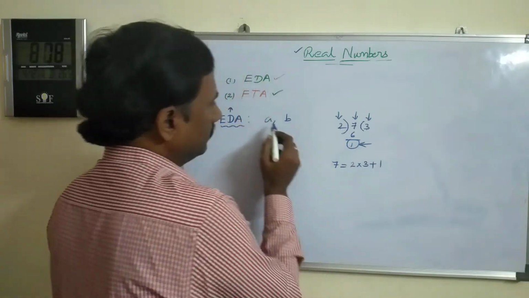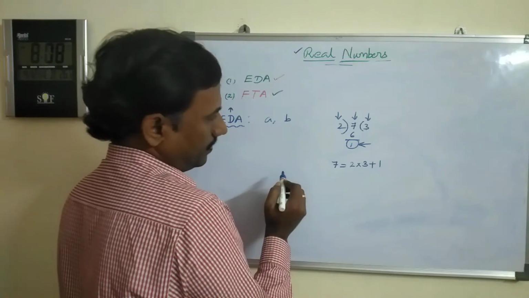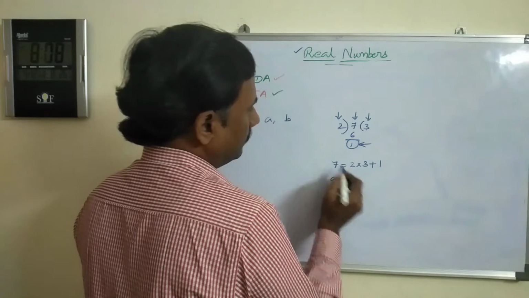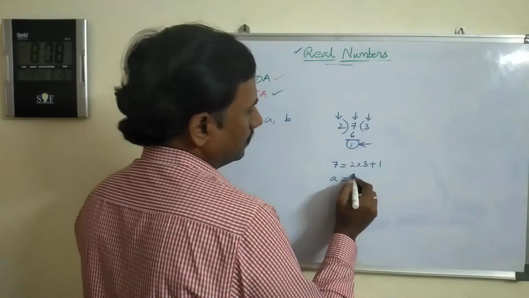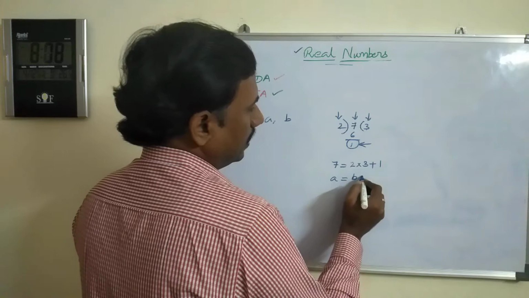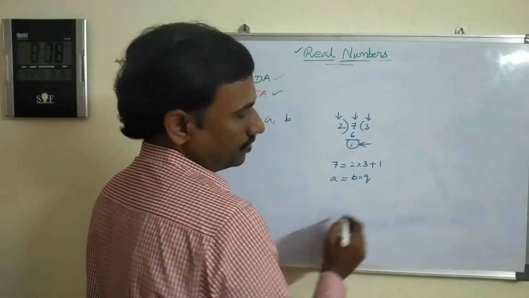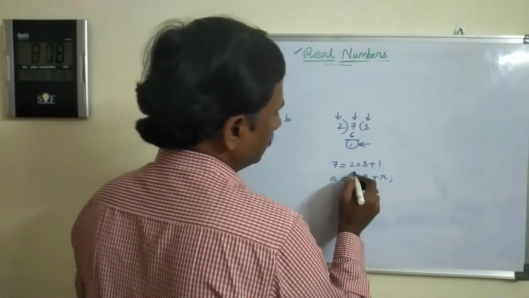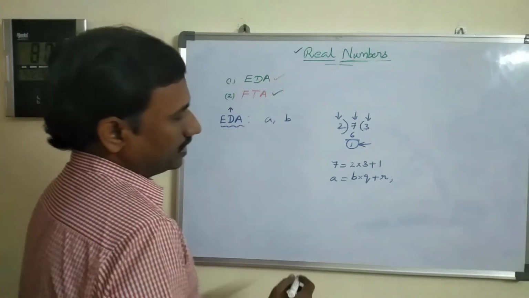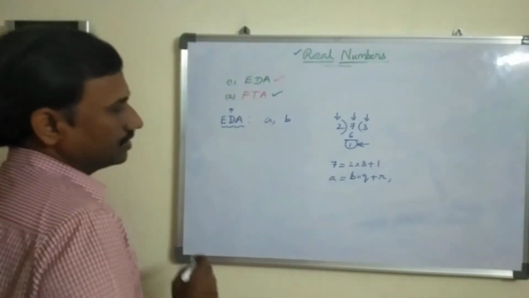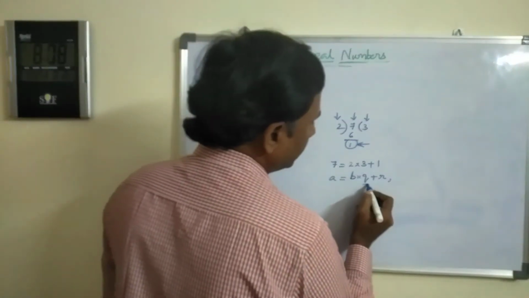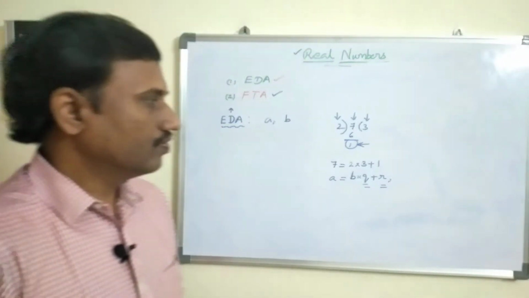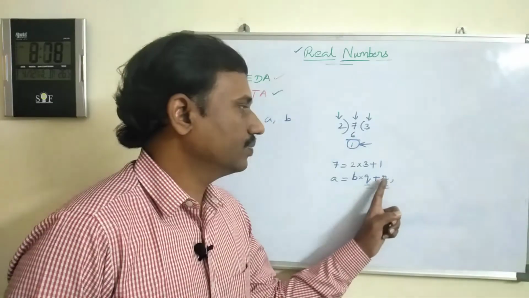Here we are dividing a by b. That means what is the dividend here? A is the dividend and by b we are dividing. That means b is the divisor, and take quotient q plus remainder r. That is what Euclid division algorithm is saying, it is always unique. That means only one possibility of q and one possibility of remainder.